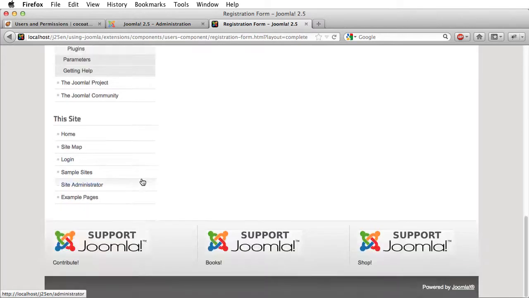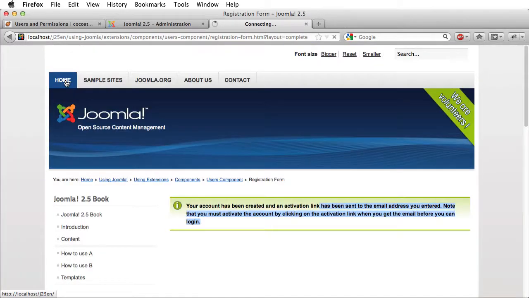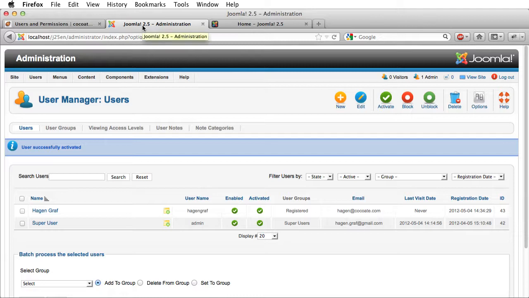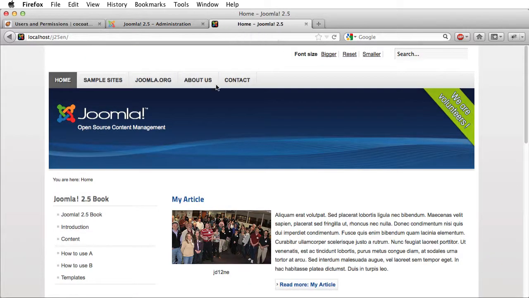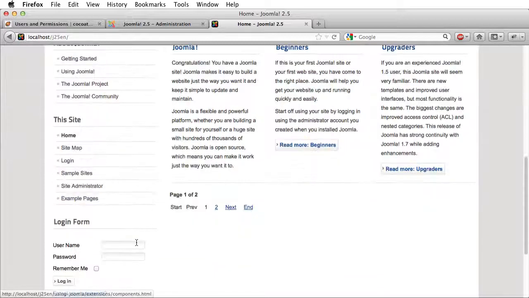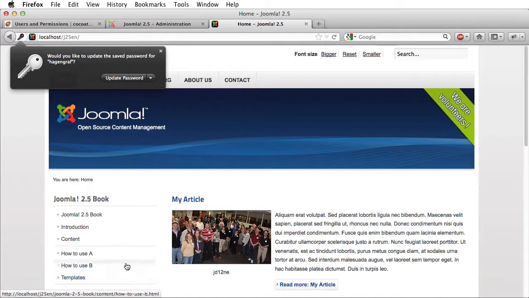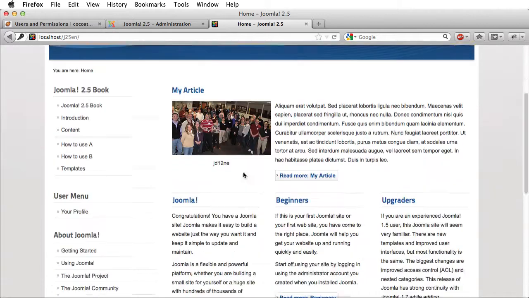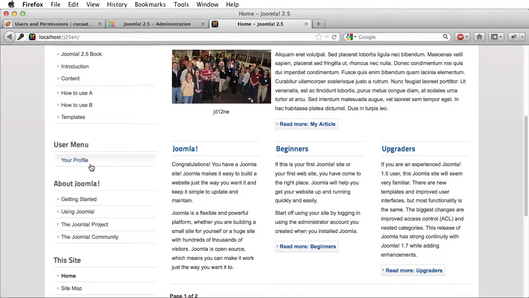And maybe another important thing is at the moment I am logged in as a super administrator here in the administration interface, and in the website I'm not logged in. So I can now log in as Hagen here as this new user. Hopefully that works. Let's see. Yes, I'm now logged in. And here is my user menu, the little one here. And here is my profile.